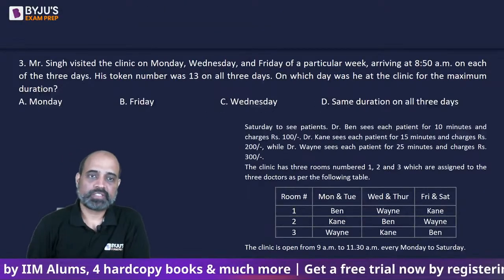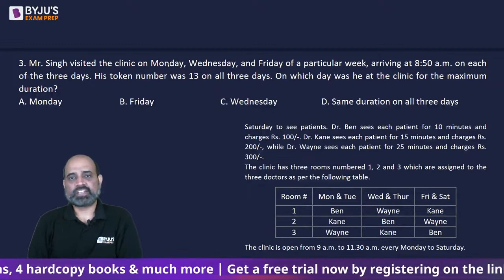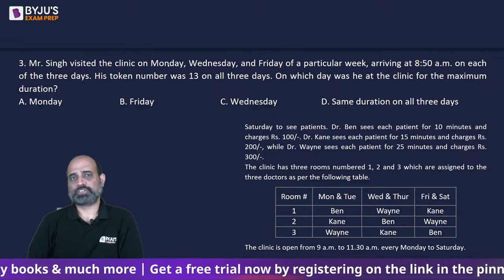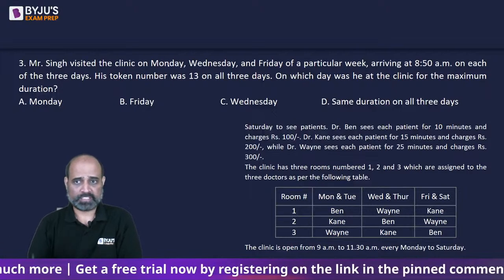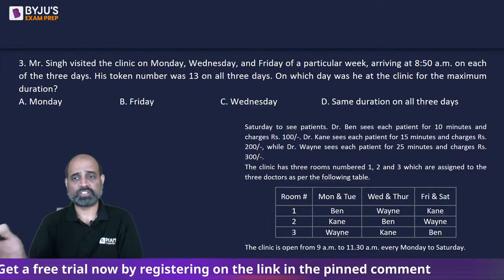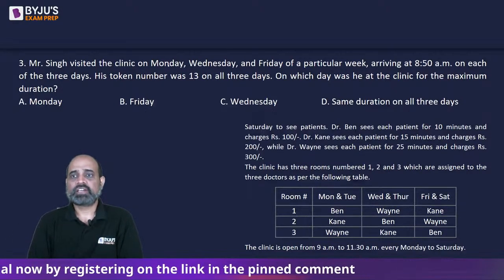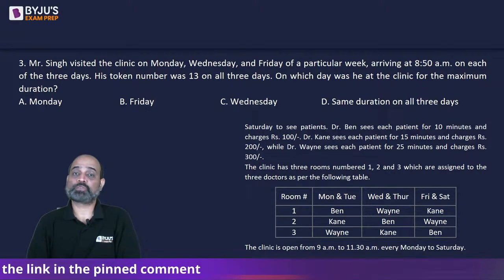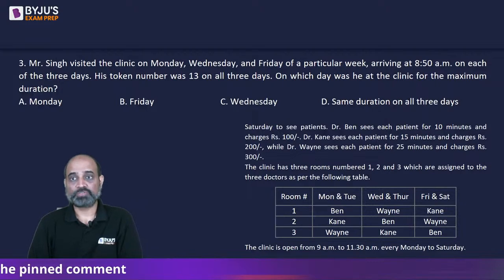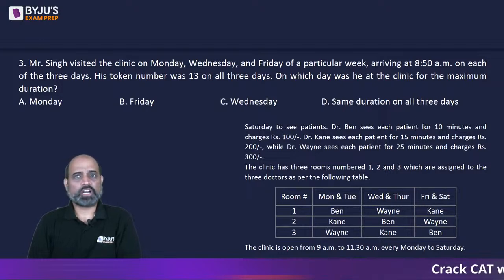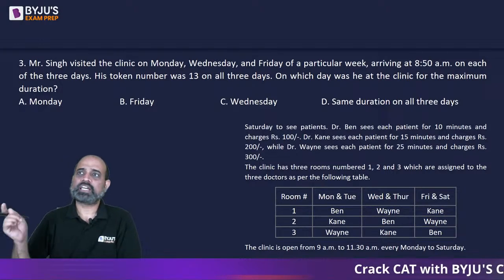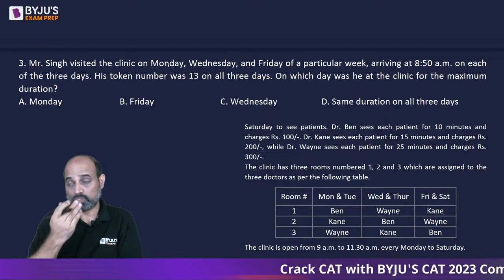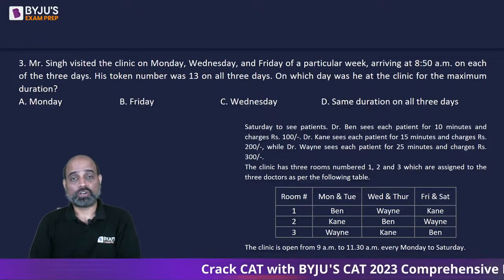Next question. Mr. Singh visited the clinic on Monday, Wednesday and Friday for a particular week. So there is some patient who visited the clinic on these 3 days, alternate Monday, Wednesday and Friday, arriving at 8:50 a.m. on each of the 3 days. His token number was 13 on all the 3 days. On which day was he at the clinic for the maximum duration? So forget about at what time he was. Let's see at what time he was allowed to see a doctor on each of the days.